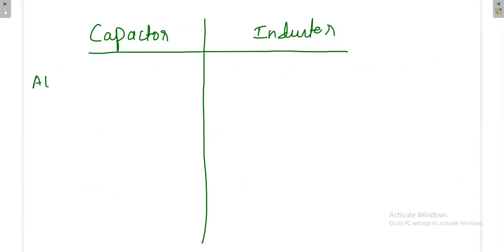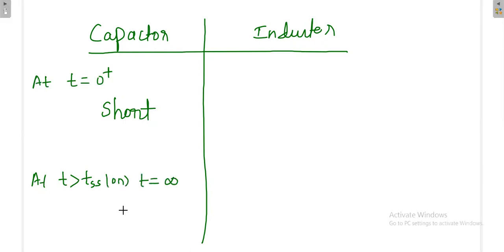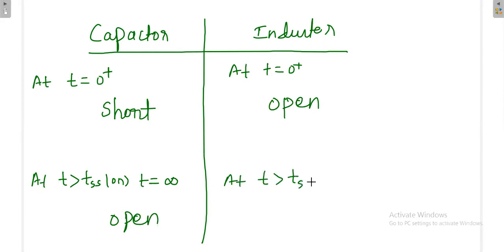At t is equal to 0 plus, at the time of switching, the capacitor acts as a short circuit, whereas at t greater than t steady state, or at t tends to infinity, the capacitor acts as an open circuit. Similarly, at t is equal to 0 plus, the inductor is open, whereas at t greater than t steady state, or at t tends to infinity, the inductor is short. Finally, you should know this difference.